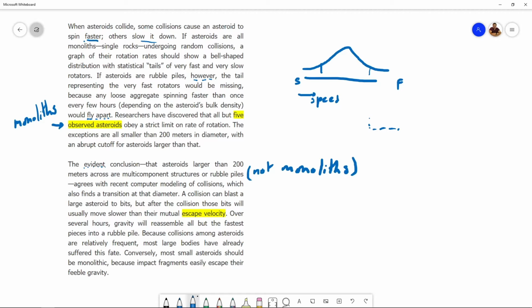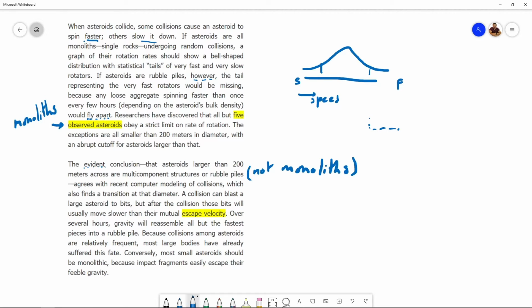Conversely, so converse to what? Let's see. Conversely, most small asteroids should be monolithic because impact fragments easily escape their feeble gravity. Why should most small asteroids be monolithic? We're given the reason that impact fragments.